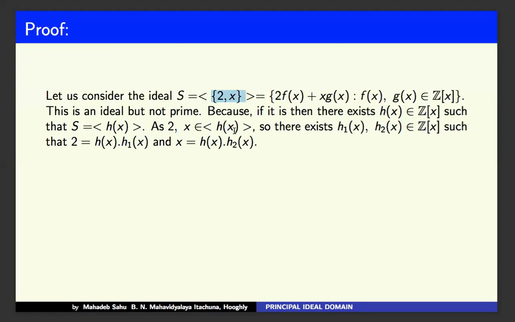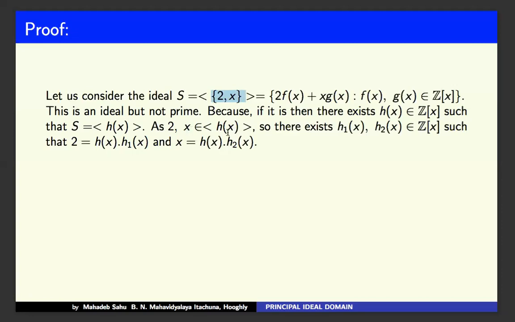Looking at this proof and that proof side by side and comparing them, you will get a clear understanding of independent proof and dependent proof.